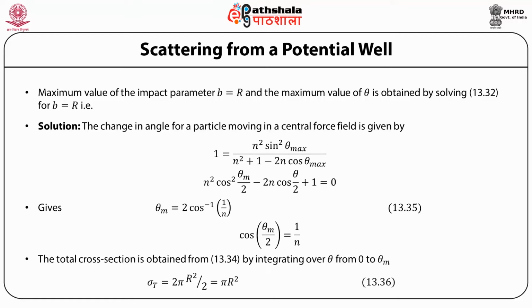The total cross section is then obtained by integrating over theta from 0 to theta max. Therefore, the total cross section sigma t becomes 2 pi R square by 2, which is equal to pi R square.